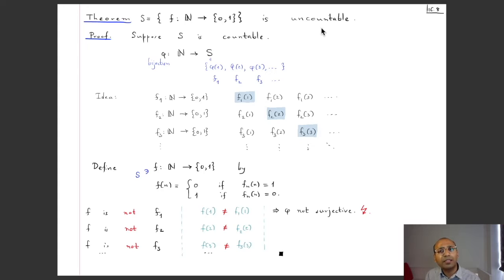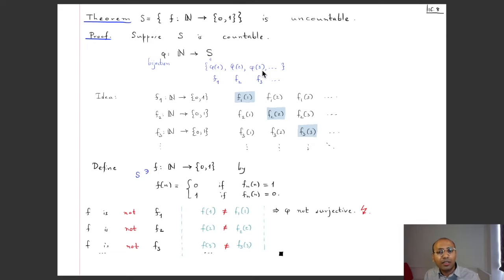This might seem like a strange example to consider, but we'll soon use this to show that the set of real numbers is uncountable. Let us suppose, on the contrary, that this set is countable. So that means that there is a bijection, let's call it phi, from the set of natural numbers to S. Now, since this is a bijection, in particular it's a surjection. So this S is the image of this map. Okay, so this S is the set of all phi(n)'s, where n is a natural number. So it's the set phi(1), phi(2), phi(3), and so on.